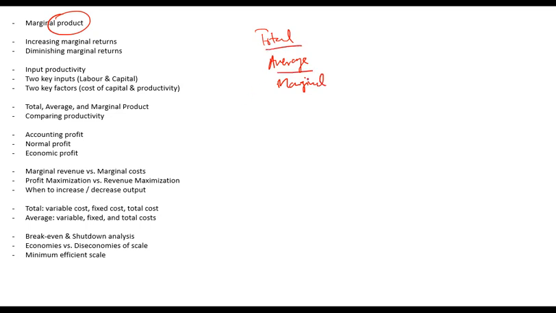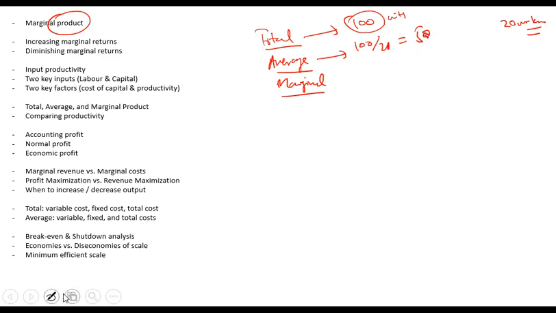Total means total production or total cost, whatever. For example, if I tell you total is 100 units, or $100, whatever. Average means total output divided by total input. For example, I tell you that you produce 100 units by using 20 workers. So output per worker is 100 divided by 20, which is 5. So 5 units is your average product.